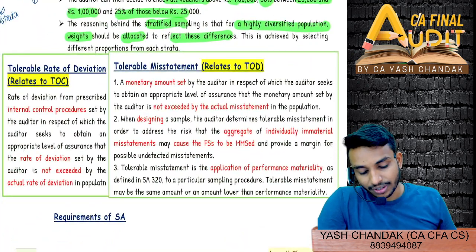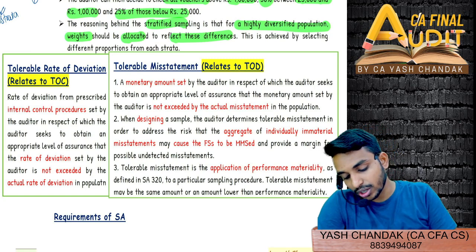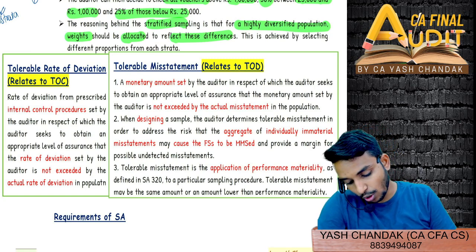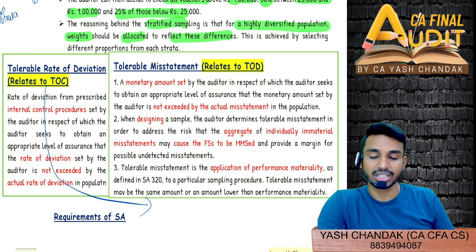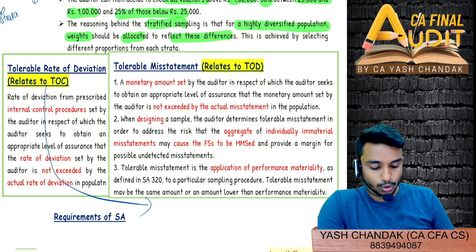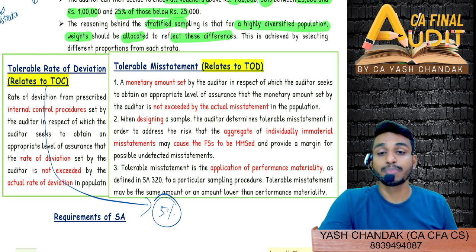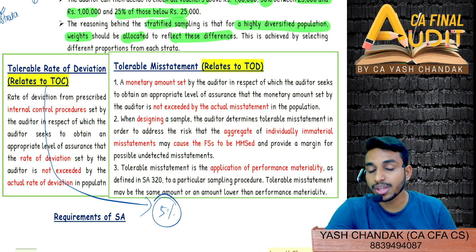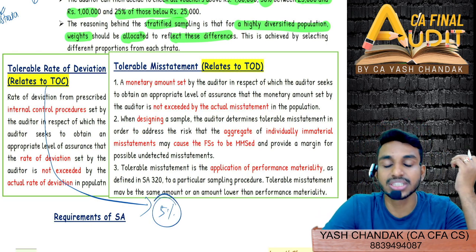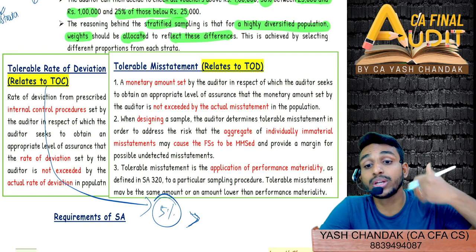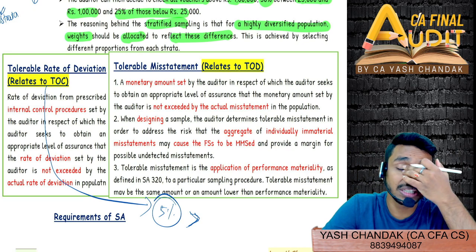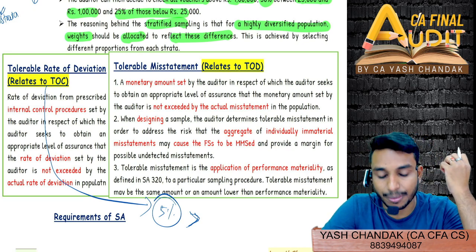Then tolerable rate of deviation and tolerable misstatement. I just now told you what tolerable rate of deviation is. Suppose you are expecting certain results, then obviously you expect a deviation also. So suppose for you a tolerable rate of deviation is 5%. If the deviation exceeds this, then you might have to increase the sampling.